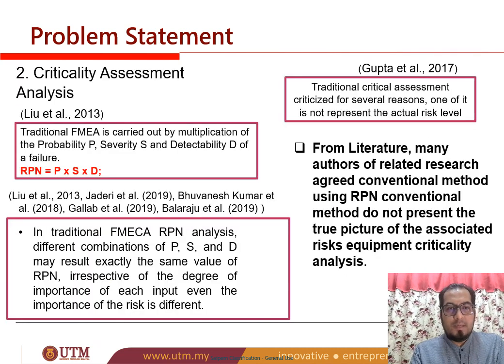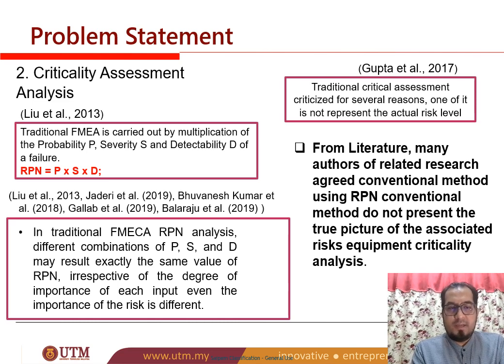Okay, the second problem statement is criticality assessment analysis. Traditionally, failure mode and effect analysis, which is part of RCM analysis, is the traditional method in industry and research to determine the criticality of any equipment. For example, we have thousands of valves. How are we going to determine which valve is the most critical and which is the least critical? By using the RPN number. RPN is the result of multiplying three risk factors: probability, severity, and detectability of failure. Or we call it RPN equals P times S times T.